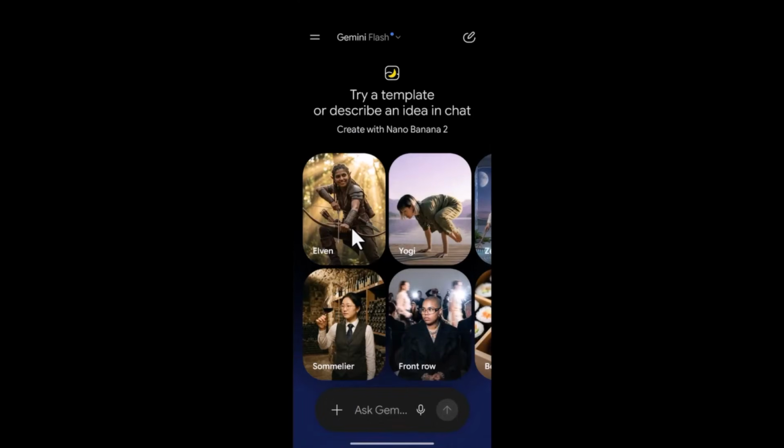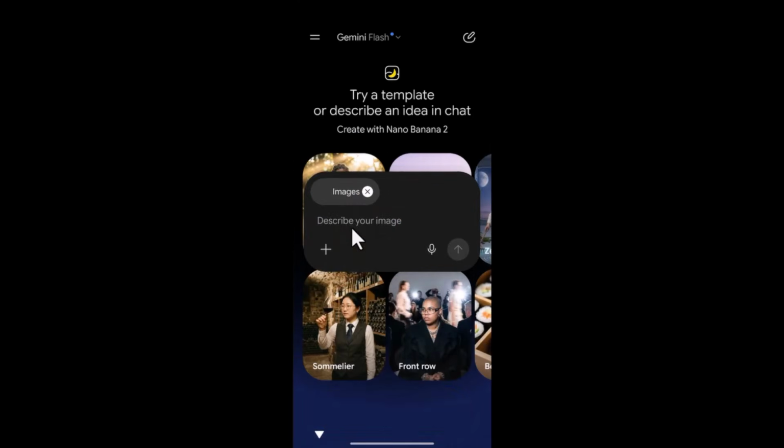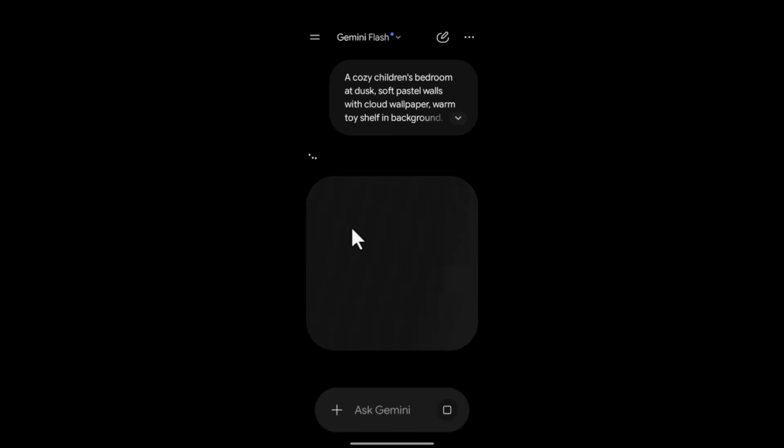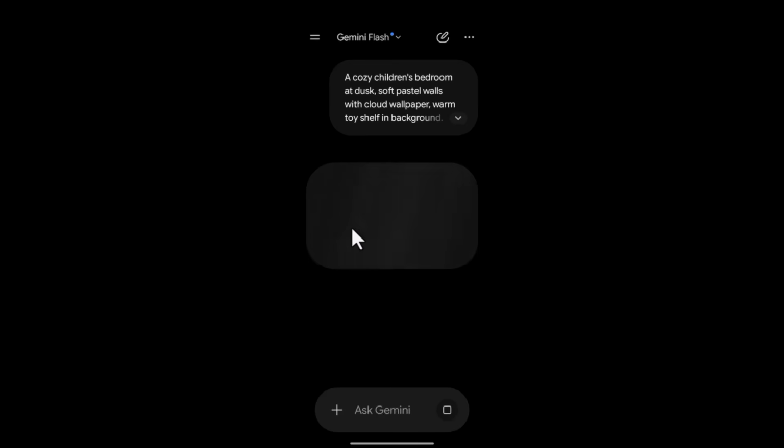All right, so at this point, I'm going to go ahead and paste my prompt because I want to generate my best image. Now, I don't have any reference image already, but in case you already generated your reference image, you just use this plus sign, click on it and bring it up, then we refine it. Okay, so I'm going to go ahead and send this. Now, let's see what Gemini AI is going to create for us. So from here, we'll check if it's okay by us, we move with it. If it's not okay, we regenerate again.